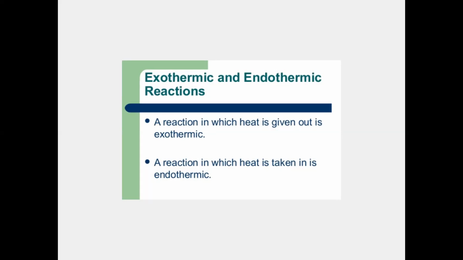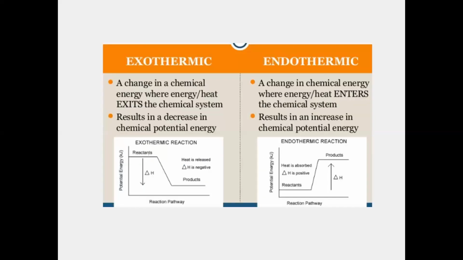Now another type of reaction is the endothermic reaction, in which heat is taken in. That means when a chemical reaction occurs by taking heat inside and not dissipating or throwing it outside the system, it is known as an endothermic reaction. So basically these two concepts are running side by side. Now, exothermic and endothermic reactions, what are the differences?